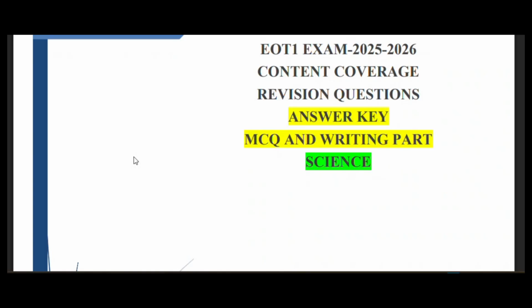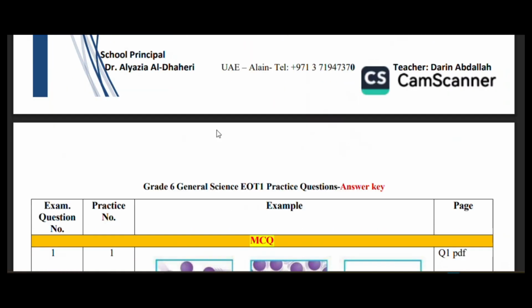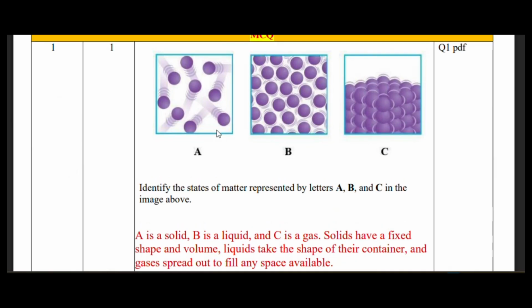In the exam, you will see more questions from these specific topics. So as I explain the exam coverage, you will see that. So let's try to discuss the questions. You see here, the first question is a question which will repeat again and again. This is from the lesson states of matter.